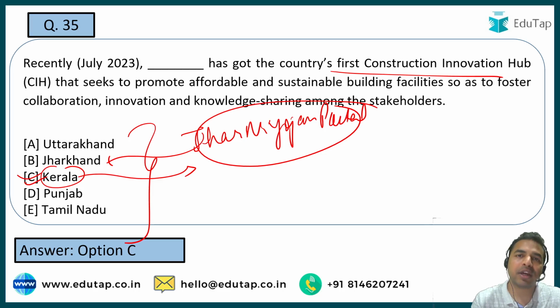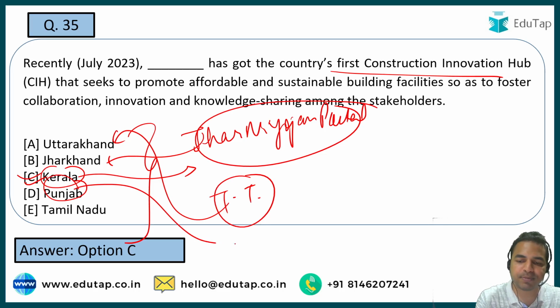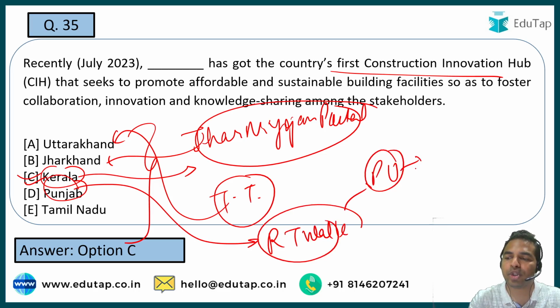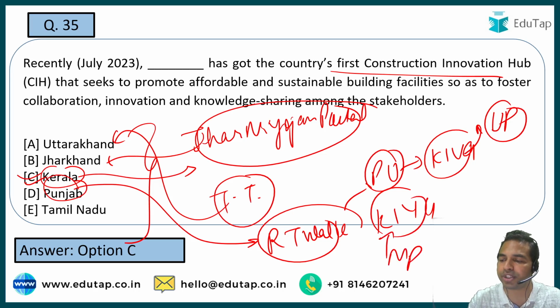Can you tell me the name of the state where the Tungnath temple is located? It is located in the Indian state of Uttarakhand. When I talk about Punjab guys, Punjab became the state which has launched Right to Walk. And Punjab University is the university which has basically won the Khelo India University Games which were hosted by Uttar Pradesh. When I talk about the Khelo India Youth Games, they were hosted by Madhya Pradesh.